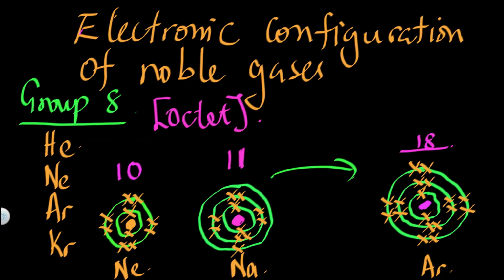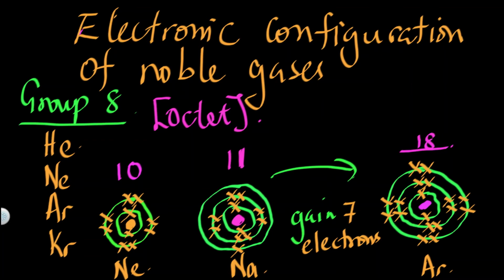If sodium tries to be like argon, it has to gain 7 electrons.